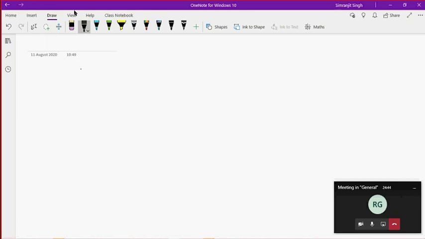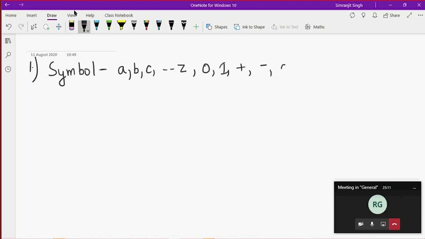So the first thing to understand is some basic notations. The first basic notation is called a symbol. So it's a symbol in TOC. In automata theory and computability, a symbol can be any kind of symbol: A, B, C, Z, A to Z, 0 or 1, or plus or minus or at the rate, any kind of symbol you can.